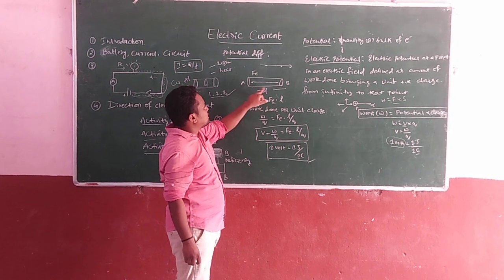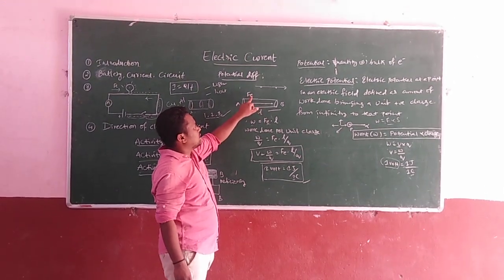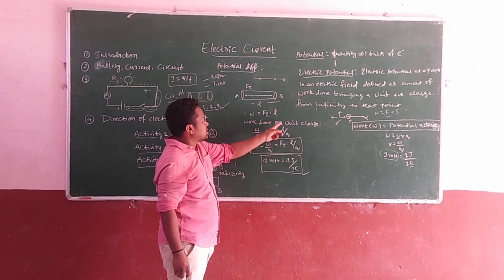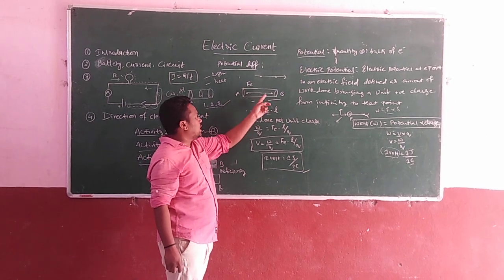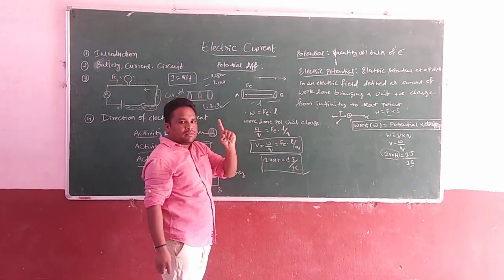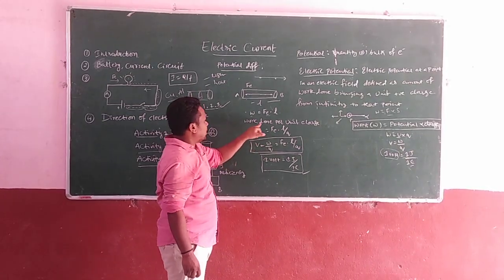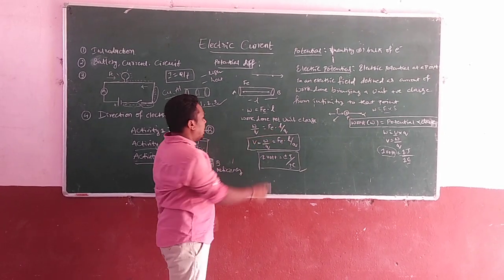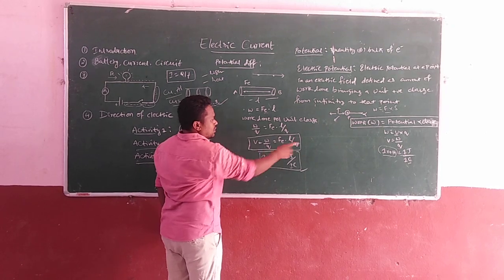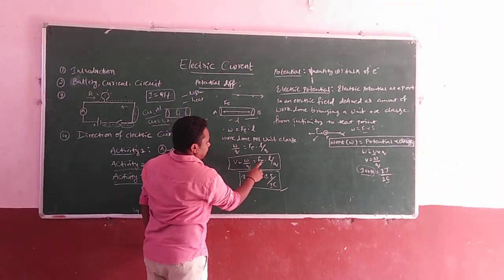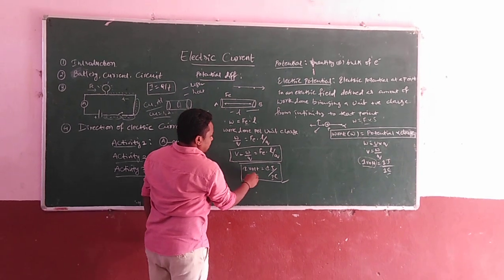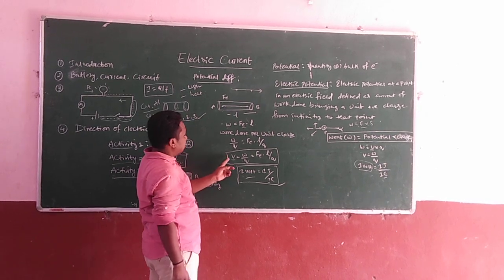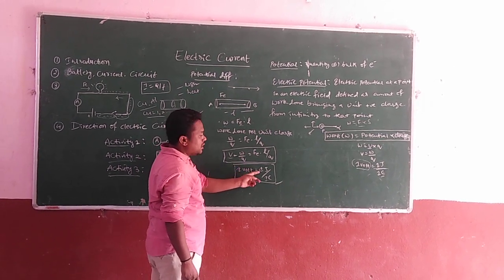The length of the conductor you can assume is L, and the electric force is Fe. So W is equal to Fe into L. Work done per unit charge: how much charge are we taking from one point to another? Only 1 unit, so 1 unit is Q. Work done per unit charge, W by Q, is equal to Fe into L by Q. Already we know W by Q is the volt. V is equal to W by Q, which is Fe into L by Q. You already know the units for potential difference: volt, 1 volt is equal to 1 joule per 1 coulomb.